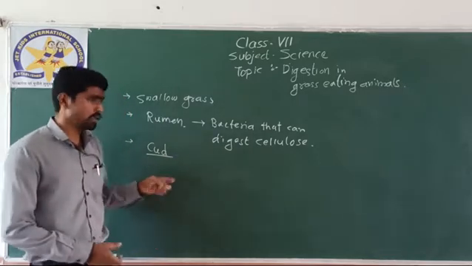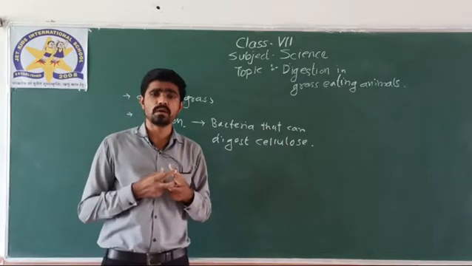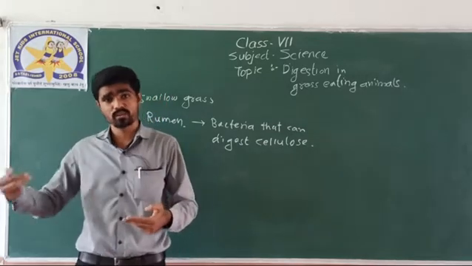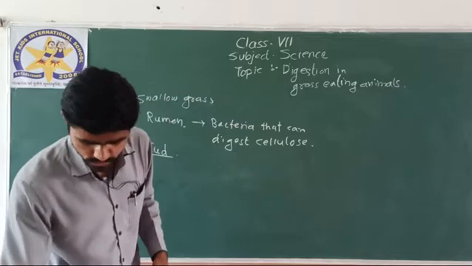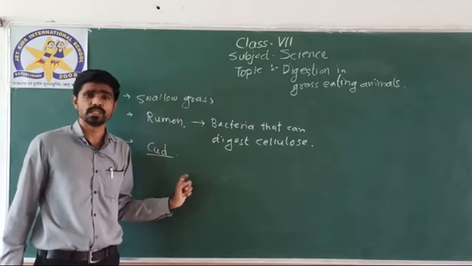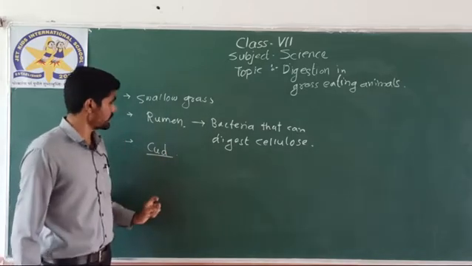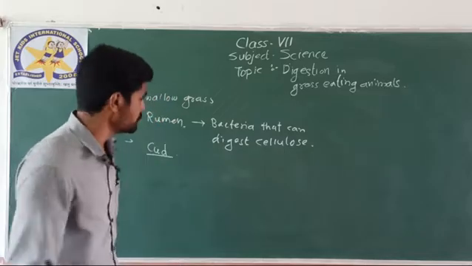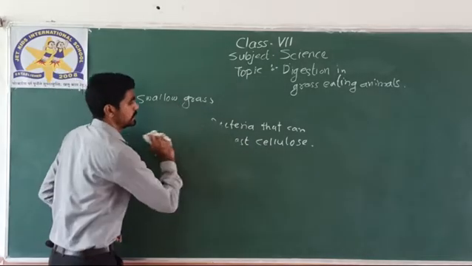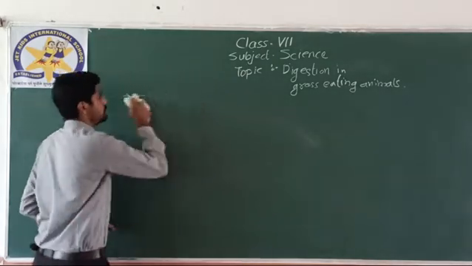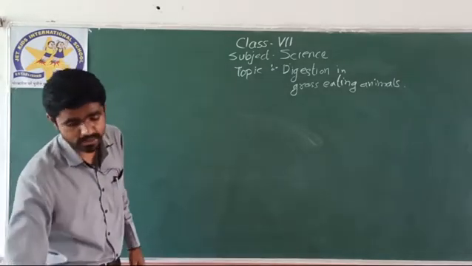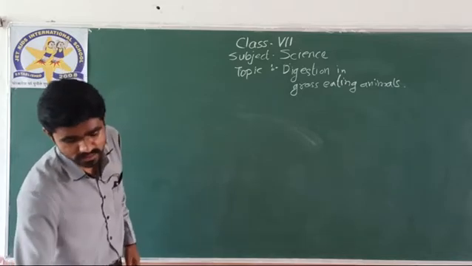The cud will be brought in small lumps again inside the mouth, and when the cud is processed, it will be sent back to the stomach. This process is called rumination, and the animals which perform rumination are called ruminants. So this was a special process. Now what happens in other animals, like horses? Not only cow and buffalo, there are some other animals also. What exactly is the process that takes place inside these animals?